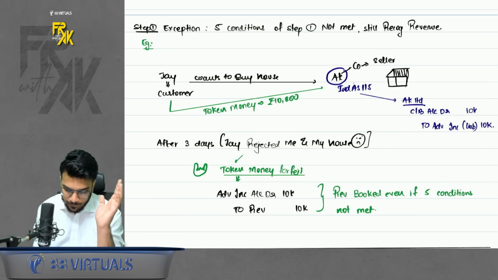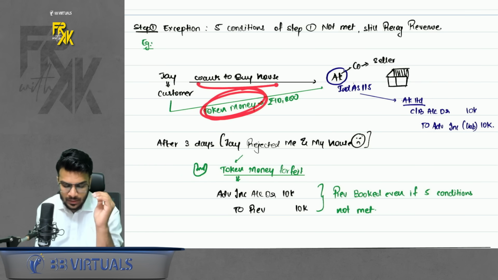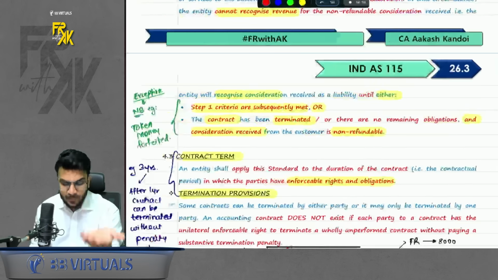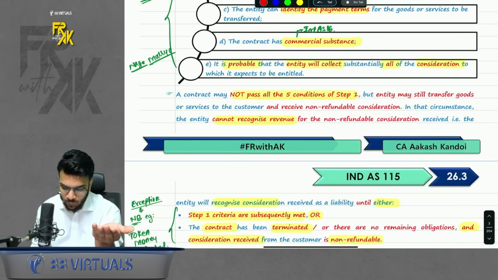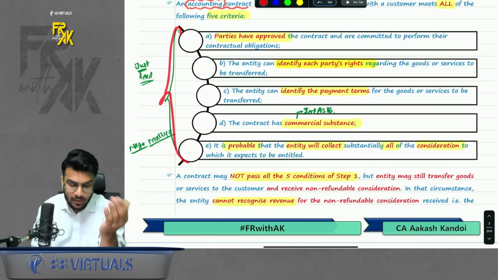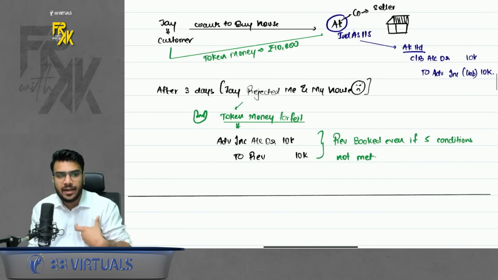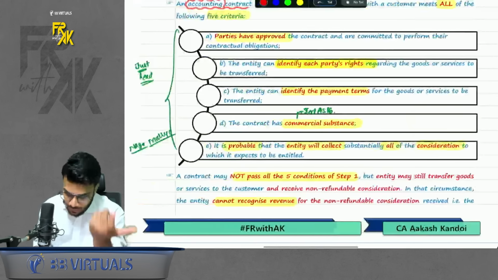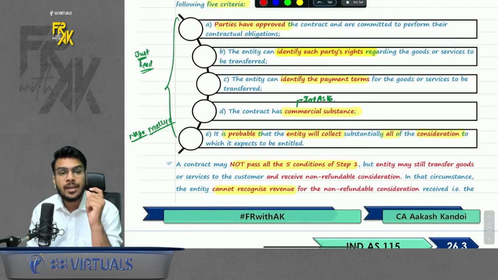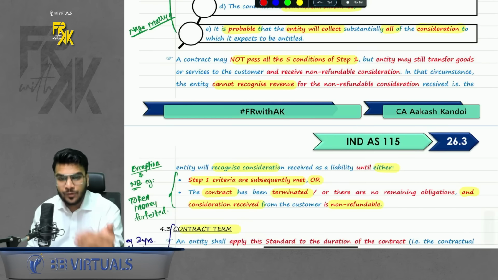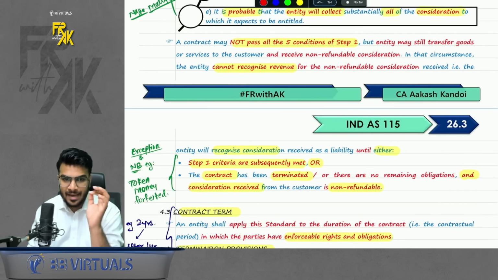Now tell me, did this transaction take place? No. So of course the 5 criteria of step 1 were not met, because it says the parties must have approved and everything. Here the parties did not enter into the contract, it got cancelled. Still this token money, because I forfeited it, became a revenue for me. So this token money I will book as a revenue even if it did not meet the 5-step criteria. Why? Because I forfeited a non-refundable deposit. This is exactly what it says.